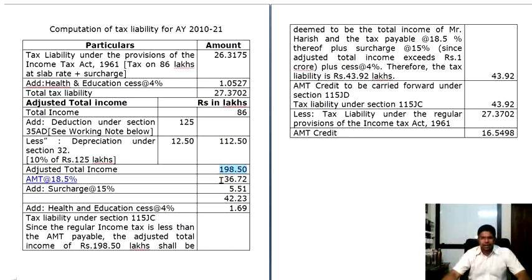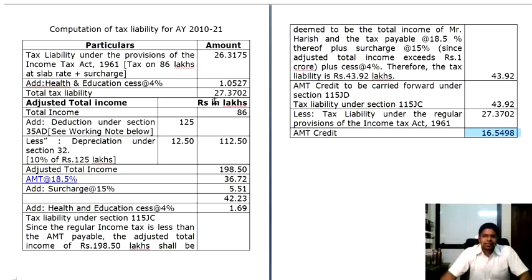On that, your tax works out to 42.23. On this particular amount, you have to further calculate education and health cess at 4%, that is 1.69. So you are paying an amount of almost 16 lakhs 54,980 over and above the tax as calculated as per the normal provisions.